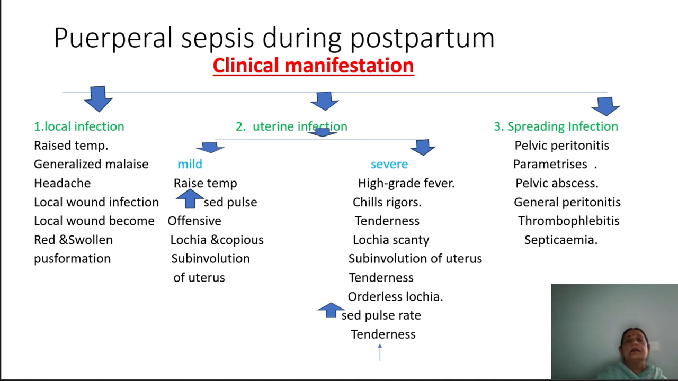Next is the uterine infection. Uterine infection is divided into two parts: one is mild and one is severe.